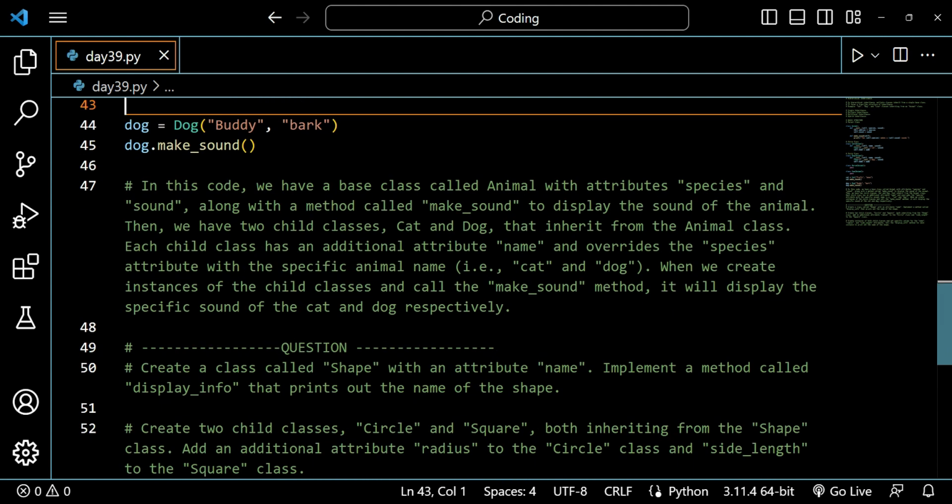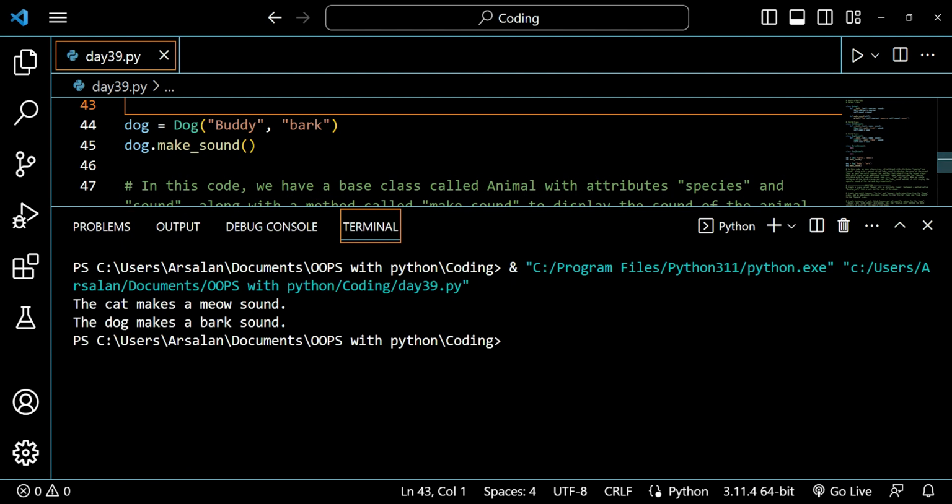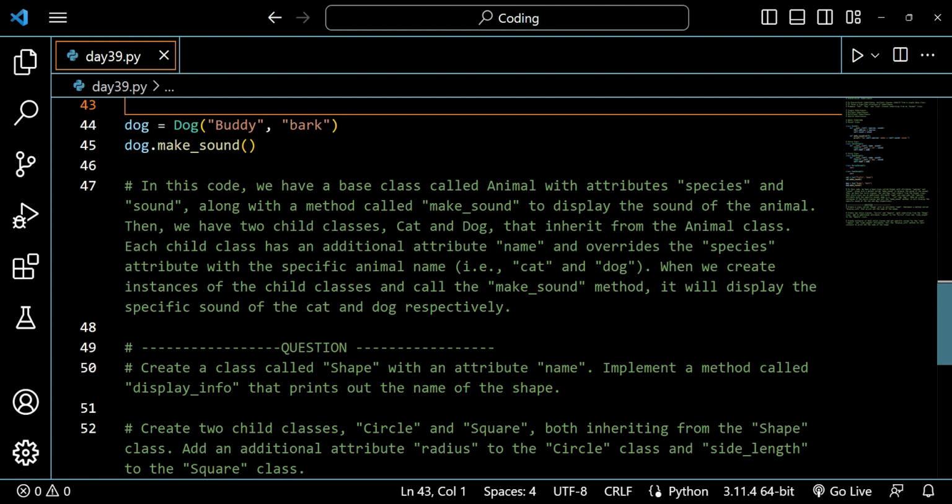If you run this code, you will see that the cat makes a mew sound, and the dog makes a bark sound. So this is the basic structure of hierarchical inheritance. Moreover, when we solve questions based on hierarchical inheritance, you will gain more logic and more understanding of this topic.